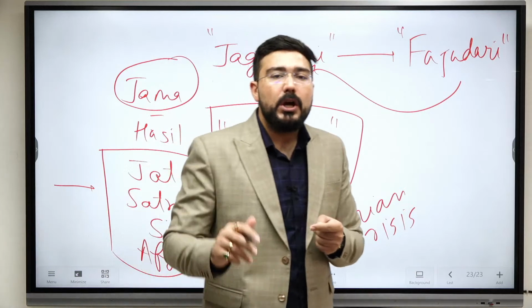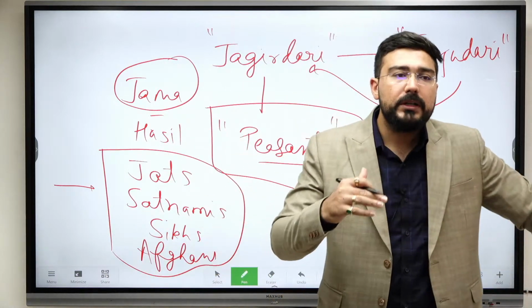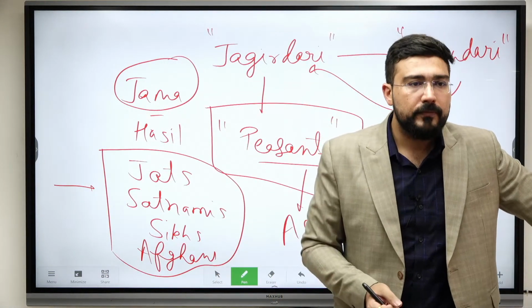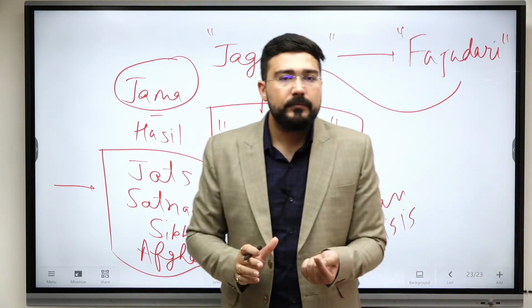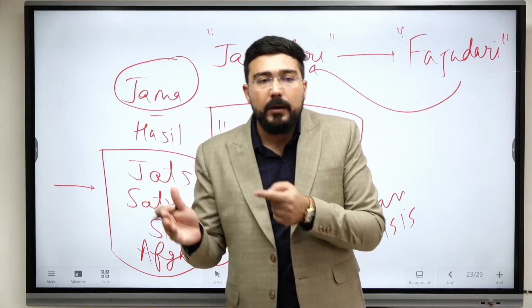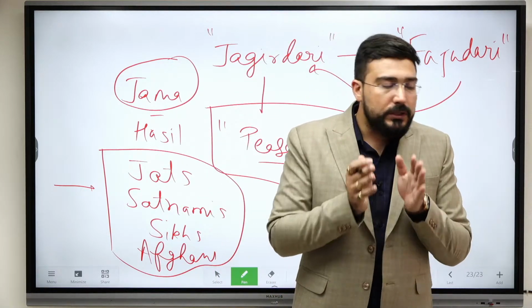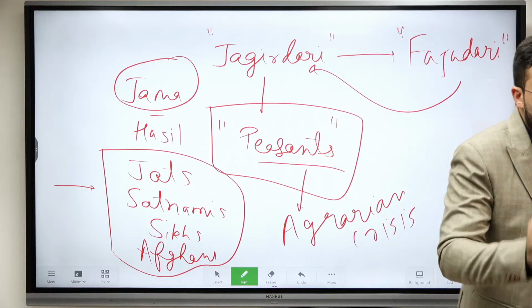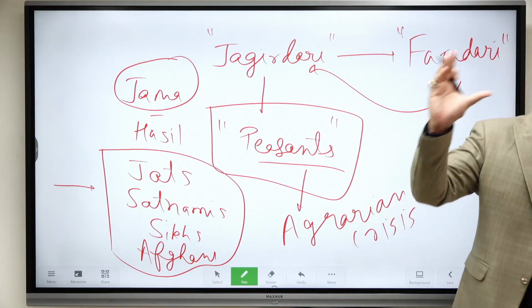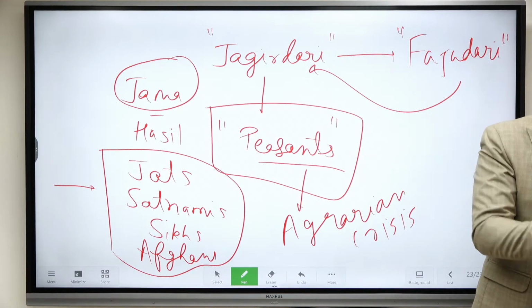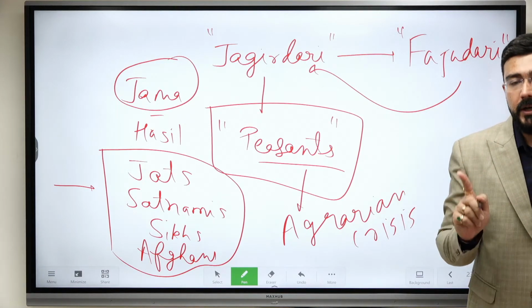The second aspect was that those who were living in the central authority became the kingmakers, saying that now the king will be made according to us. Like we have the Sayyid brothers. Okay, they were trying to become the kingmakers. So this nobility was affecting the territorial extent of the Mughal Empire as well as the strength and vitality at the center. Both were getting affected at the same time.